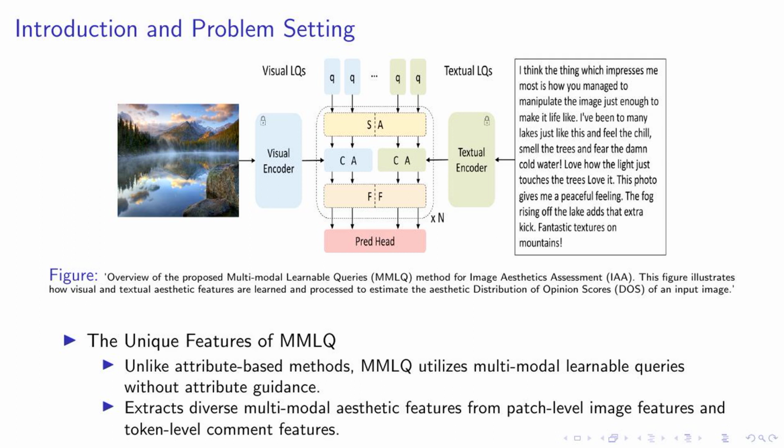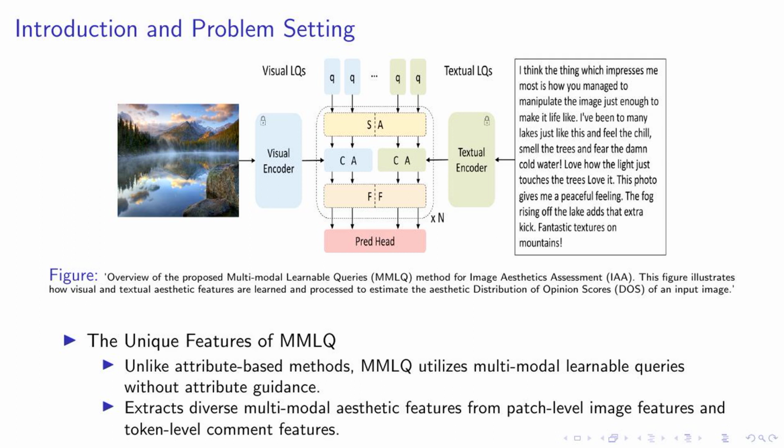The MMIB in detail. Learnable queries extract aesthetic features from images and comments. Self-attention and cross-attention layers process these queries. A feed-forward layer further refines the queries.